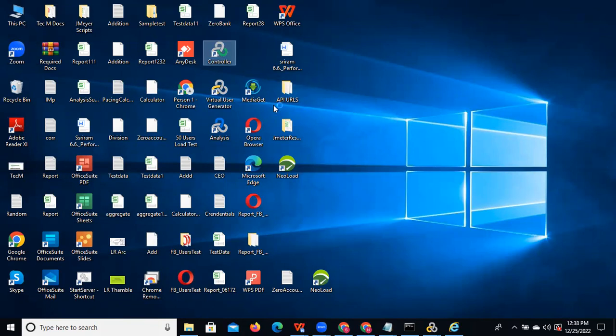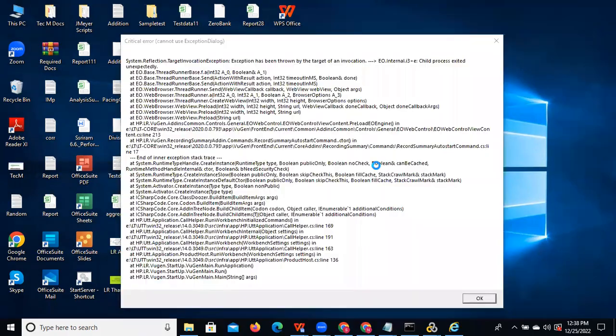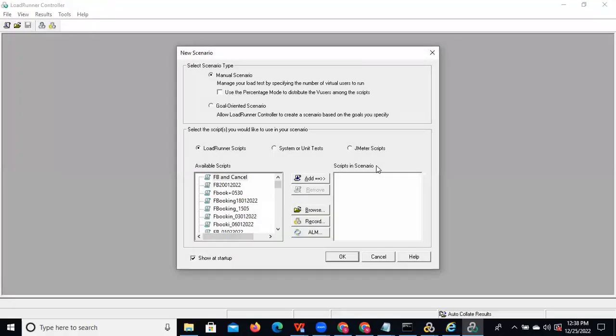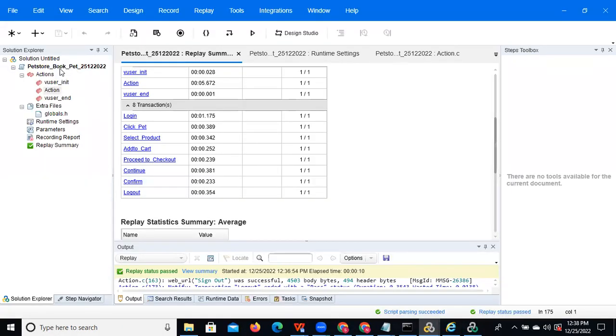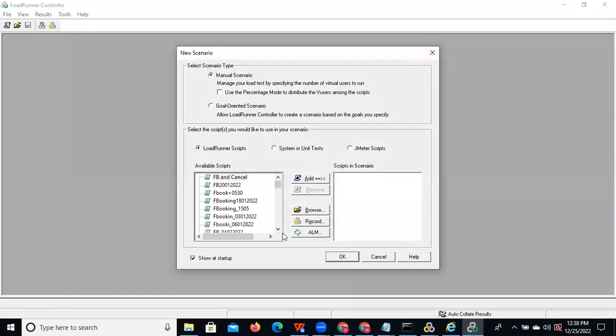So now in the virtual user generator, what we did was just record the script. Now you can observe after opening the controller, it will look like this. You can see available scripts. All the scripts you created will be displayed here. So what is your script name? You can go here and find it. Your script name is pet store book pet underscore 25, right? You need to check for that script here.